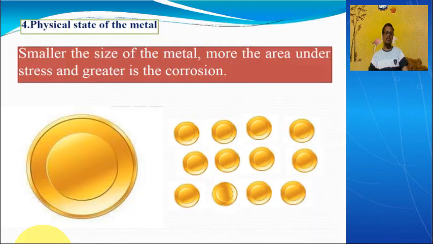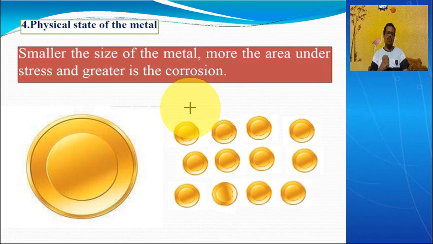Okay, next, physical state. For this I will tell you one example. Take some sugar. Place the sugar on a plate or anything, right? Observe how many ants will come. There is a number, right? If you crush the sugar into very small ground particles, then tell me, will the number of ants increase or decrease?